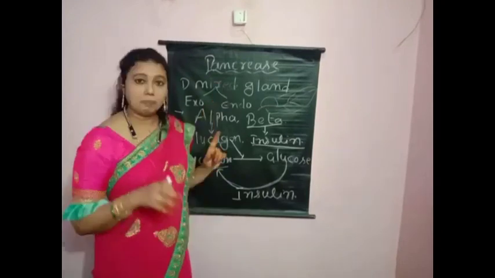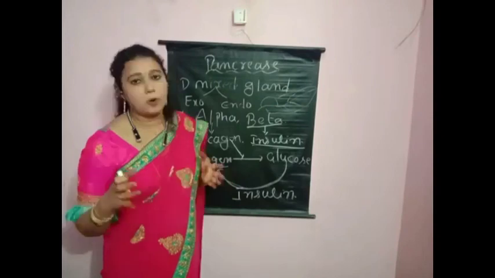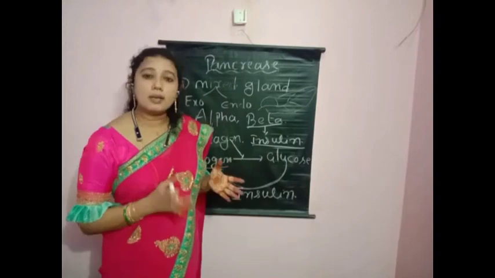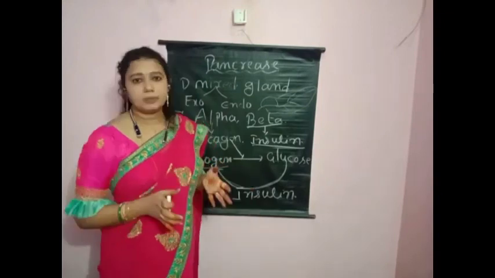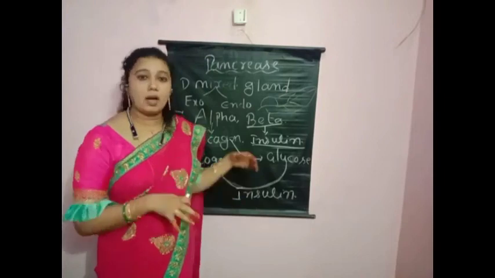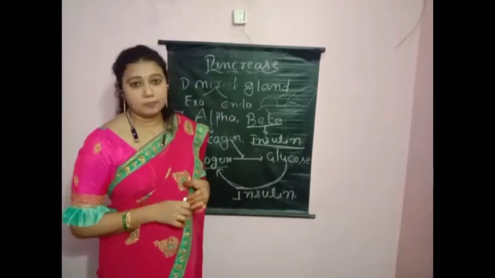Once again, please listen. The pancreas is a mixed gland of the body. Why is it called a mixed gland, children? It belongs to both exocrine and endocrine glands. It secretes enzymes for digestion and it secretes hormones for the control of glucose levels in the blood.